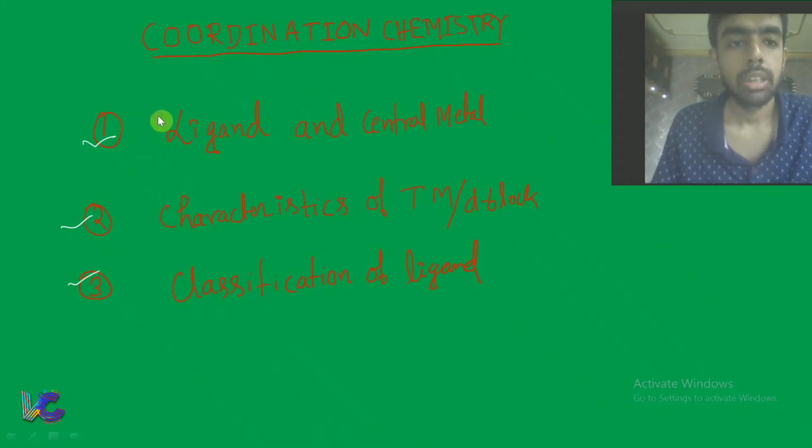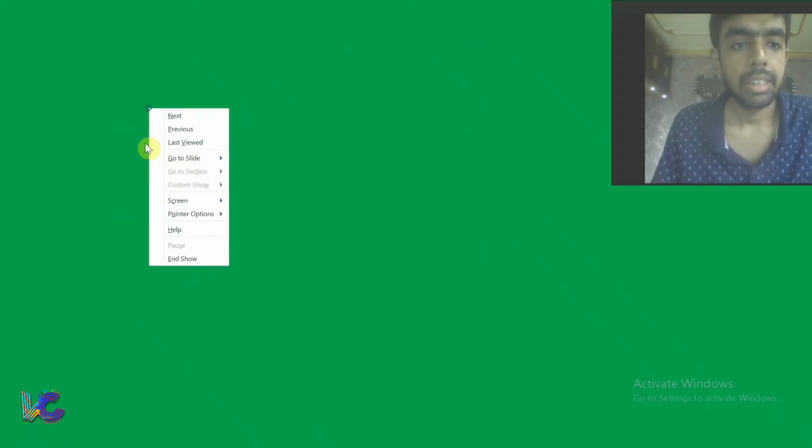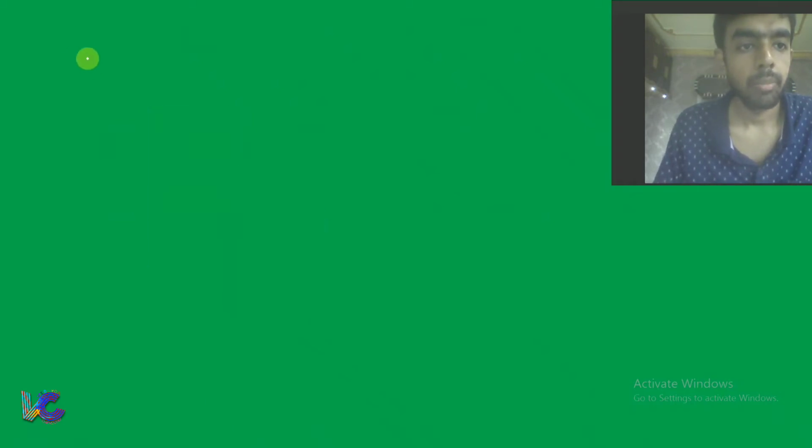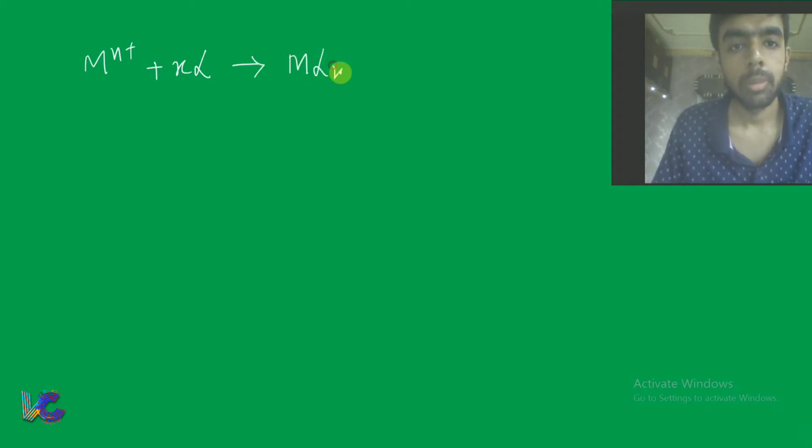So, starting with the general representation of a coordination compound, if you write the metal M with oxidation state n plus, and x ligands L, it forms MLx n plus.